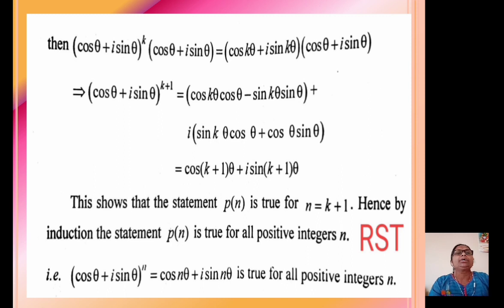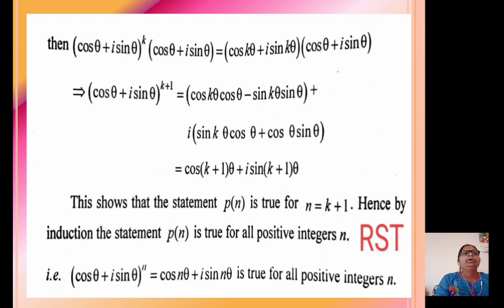That means here we prove that the theorem is true for n equal to 1. Then we assume that the theorem is true for n equal to k, and we prove that the theorem is true for n equal to k+1. That means the process of mathematical induction is over and it is satisfied.